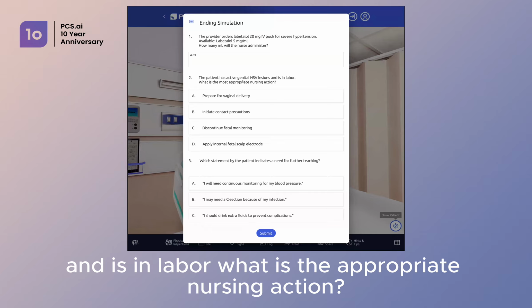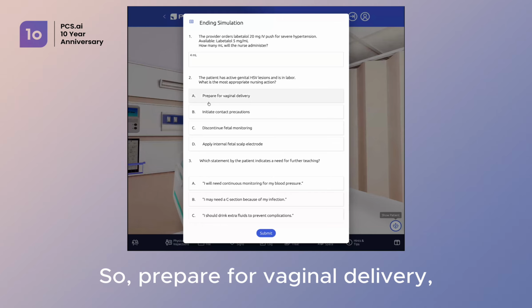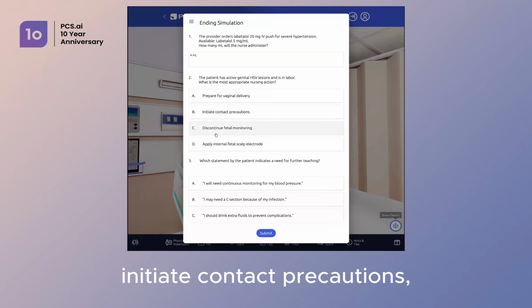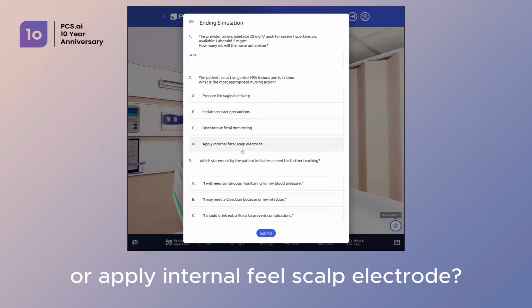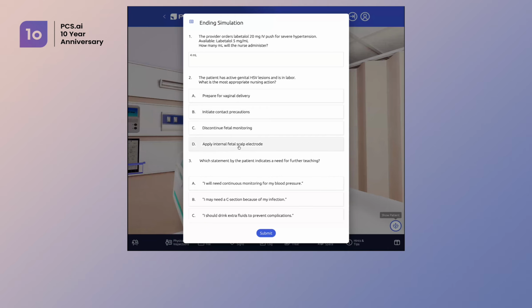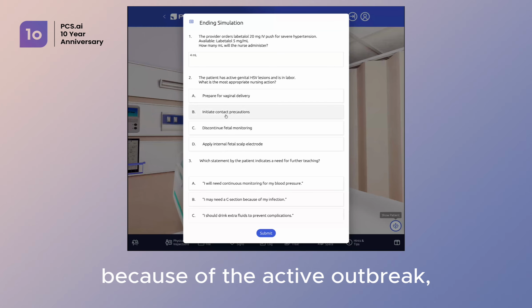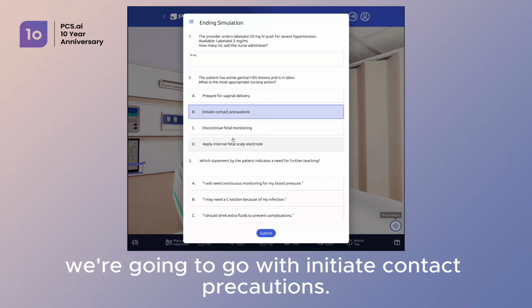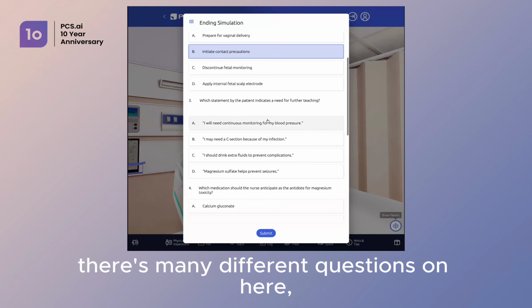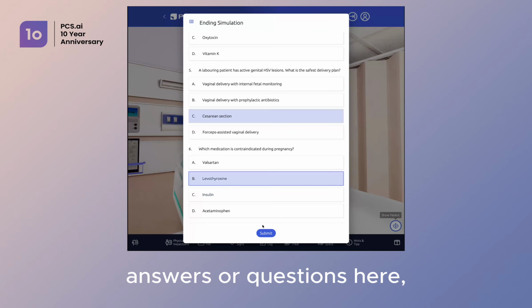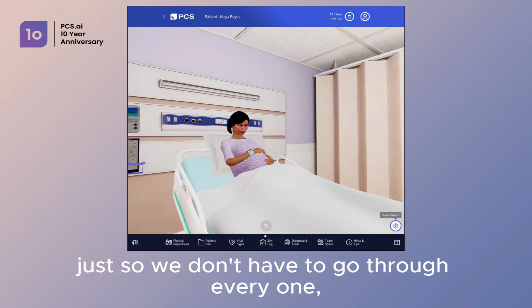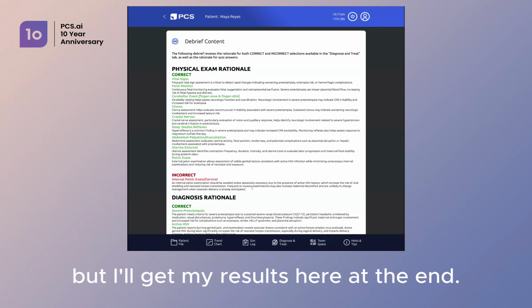Let's see, the patient has active genital HSV lesions and is in labor. What is the appropriate nursing action? Prepare for vaginal delivery, initiate contact precautions, discontinue fetal monitoring, or apply internal fetal scalp electrode. In this case, because of the active outbreak, we're going to go with initiate contact precautions. And again, there's many different questions on here. I'm just going to choose a few random ones for these last questions, just so we don't have to go through every one, but I'll get my results here at the end.